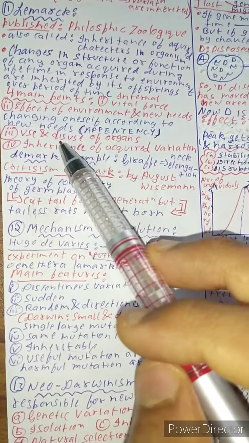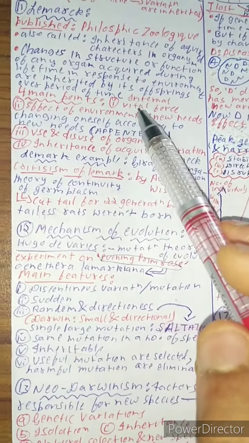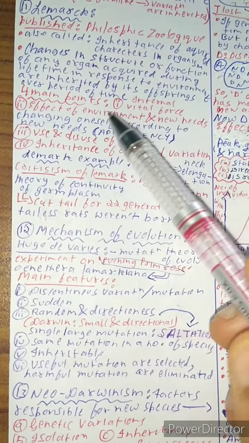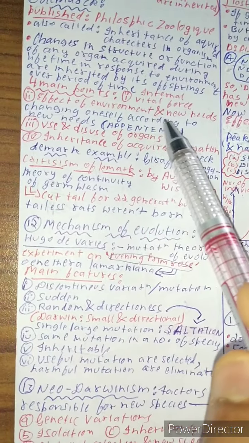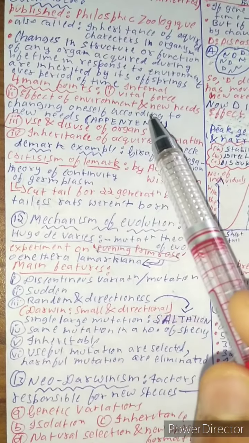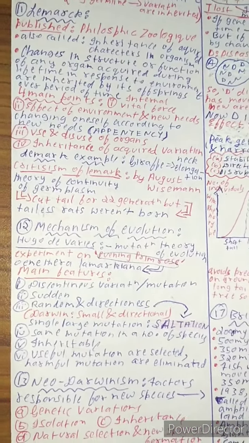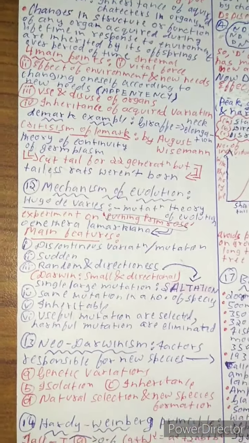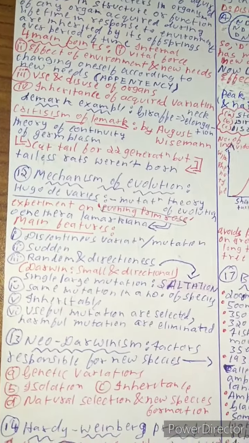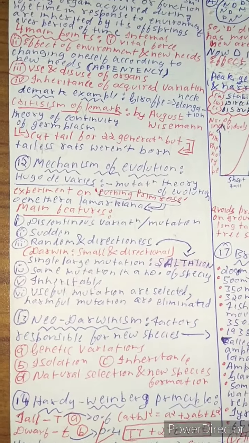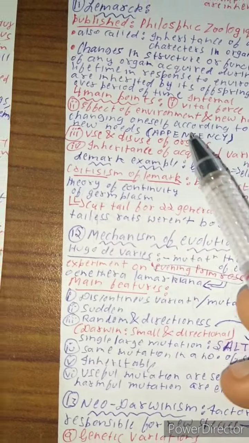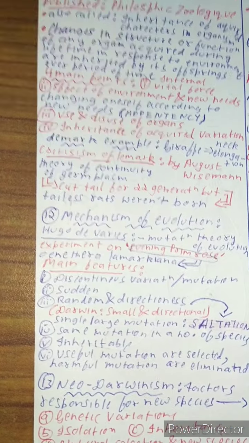So what are the four main points of Lamarck? First of all, internal vital force, and effect of environment and new needs. Appetency is the process of changing oneself according to new needs. Example, if you went to a new place to pursue your further education, you need to adapt to the kind of lifestyle of that place. That is known as appetency. It is crucial for evolution.